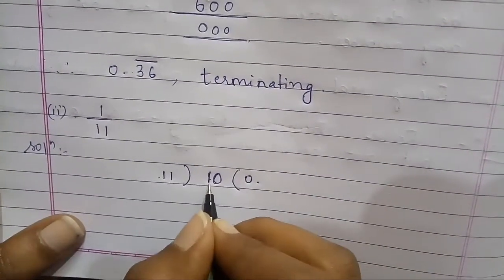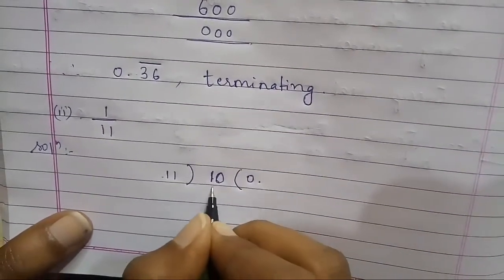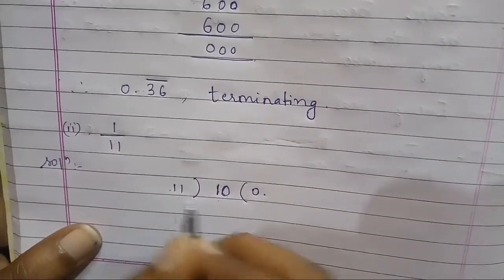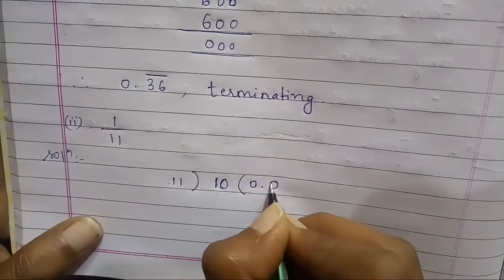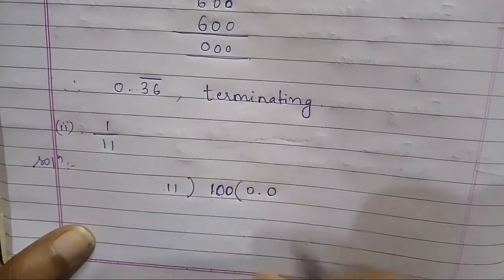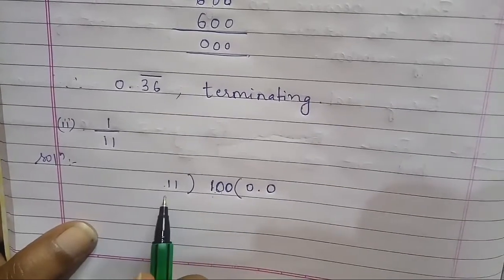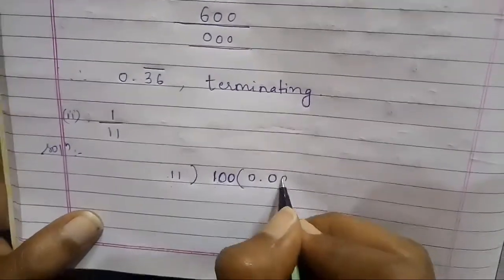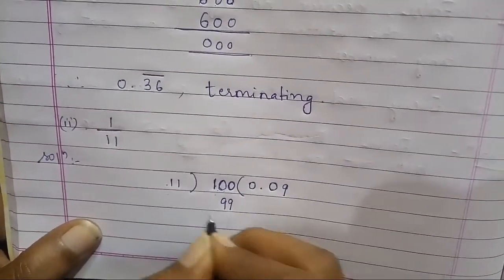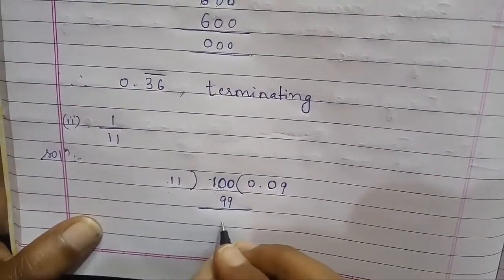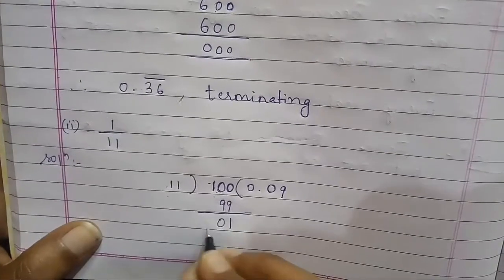After this 0 point, here 10, we get a 10. Here 10 is also less than 11, so one more 0 put here. I got a 100. So this can be divided in the 11 table. That is 11 nines are 99. Subtract 100 minus 99 is 1. Remaining is 0.